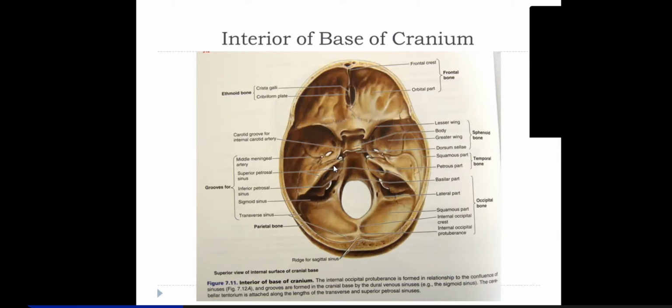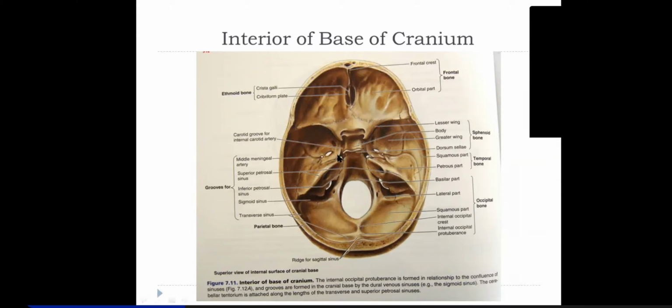So the two nerves, this greater petrosal nerve is carrying preganglionic secretomotor fibers for submandibular and pterygopalatine ganglion, right? So it will supply lacrimal gland, it will supply submandibular salivary gland, it will supply sublingual salivary glands, right?